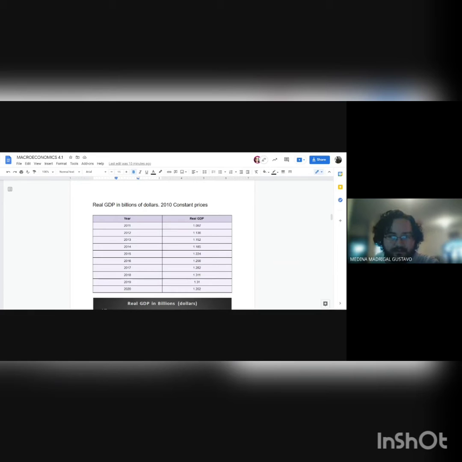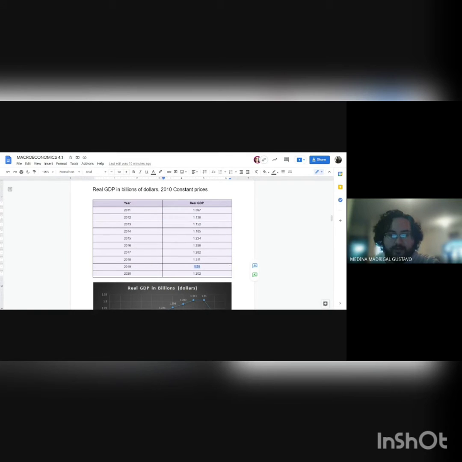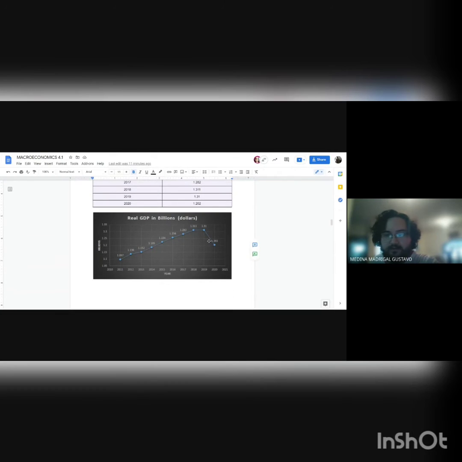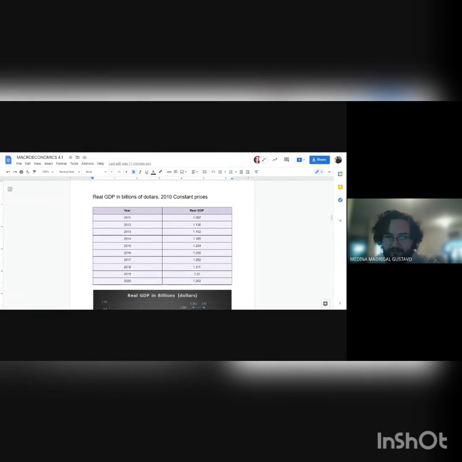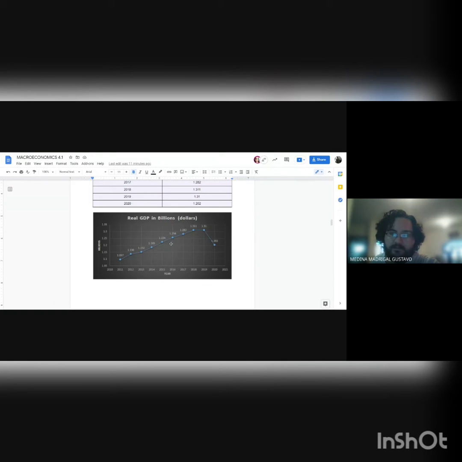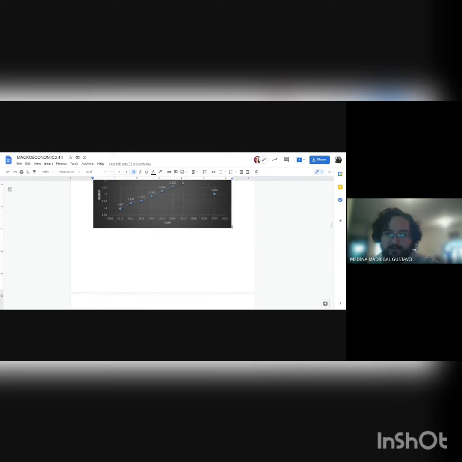We can see that there is a clear increase since 2011 to 2019, and there is a flop from 2019 to 2020. This is because of the pandemic, and you can clearly see that in the graph that we did with the data in this table. As you can see, there is a stable increase and then a real bad flop in the last year.